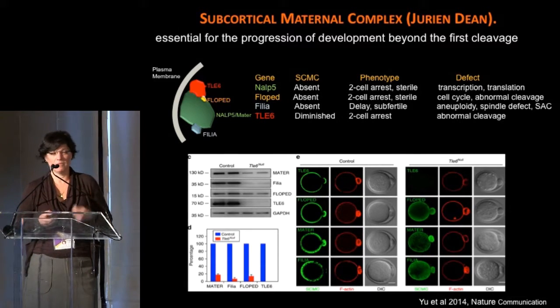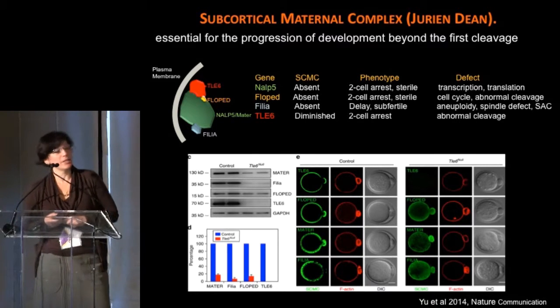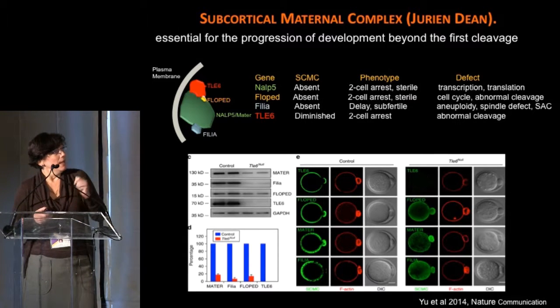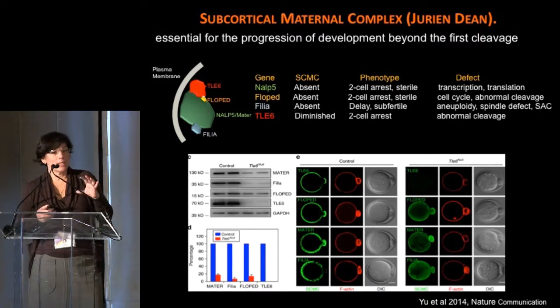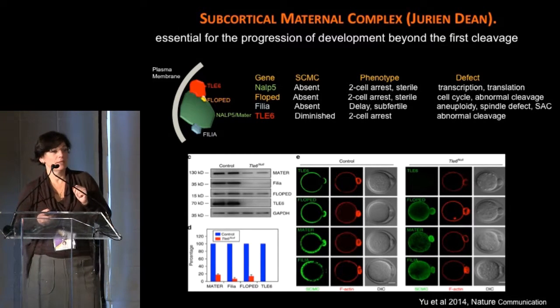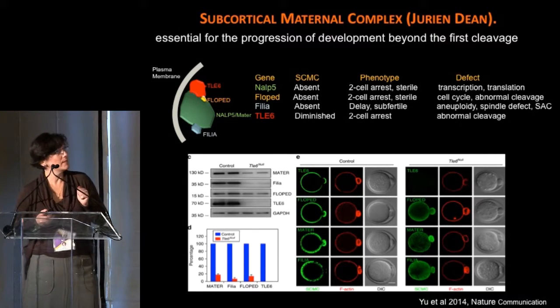Okay, so while we were doing these studies with P73, and these are all published and were done almost 10 years ago, Jurrien Dean was busy looking for other maternal effect gene proteins in the mouse oocytes, and he identified the so-called subcortical maternal complex. This complex is a cluster of proteins that are unique to the oocytes and are pretty much only expressed in the oocytes. He always sees them together in the cortex of the developing oocyte, and by now he has knocked out every single one of these, and the phenotypes are very similar to each other, which means the embryos arrest around the 2-cell stage and the mice are sterile.